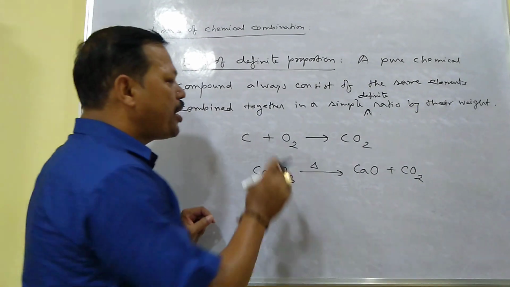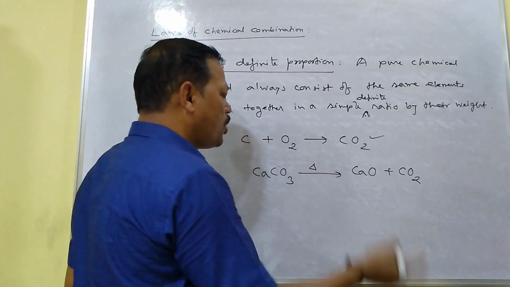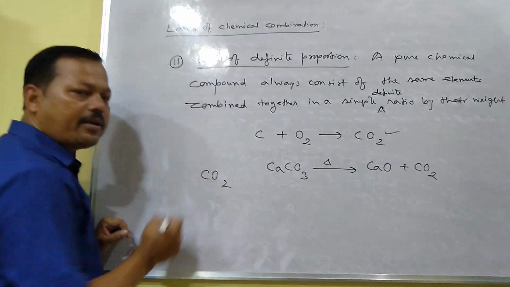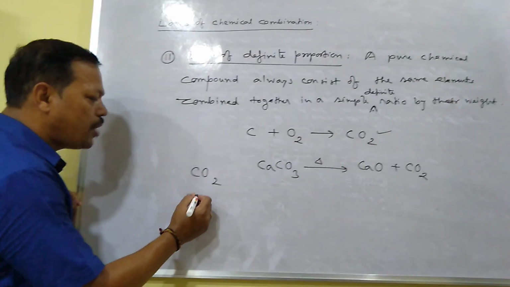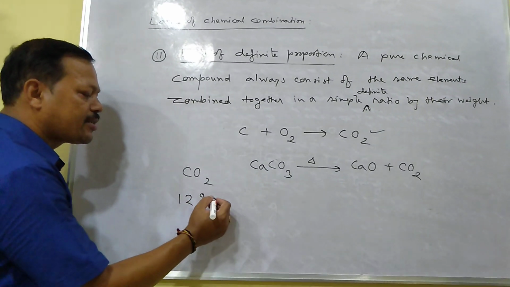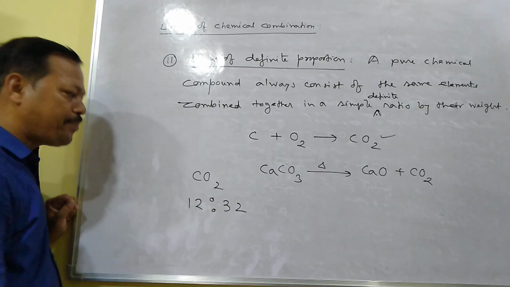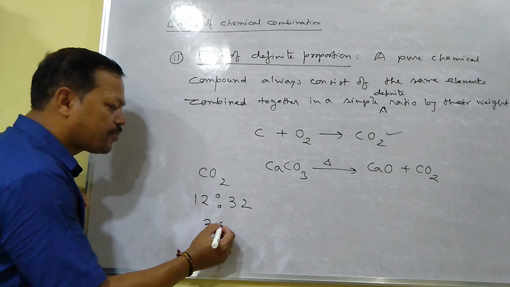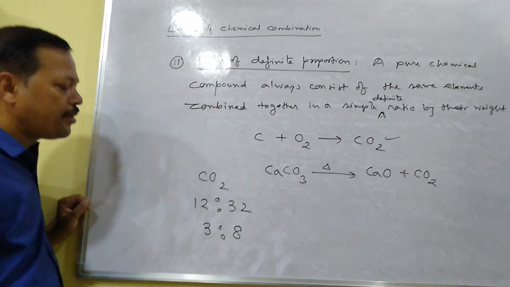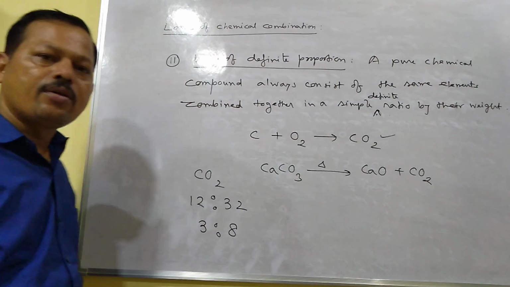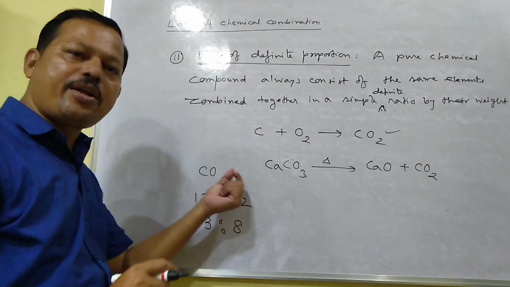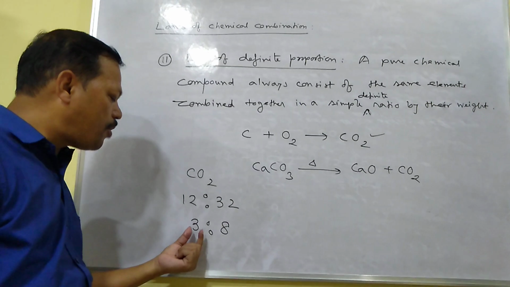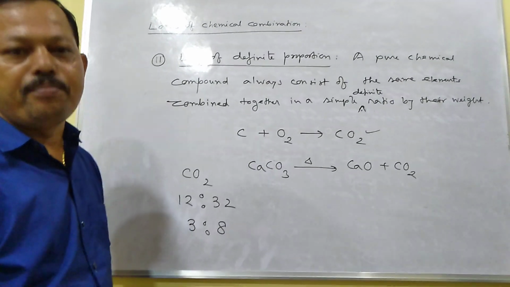Whether carbon dioxide is obtained from this reaction or by that reaction, carbon mass is 12 here and oxygen mass is 32 here. If you take the simple ratio, this one becomes 3, this one becomes 8. So carbon dioxide always contains carbon and oxygen in the definite ratio of 3:8 by their masses.